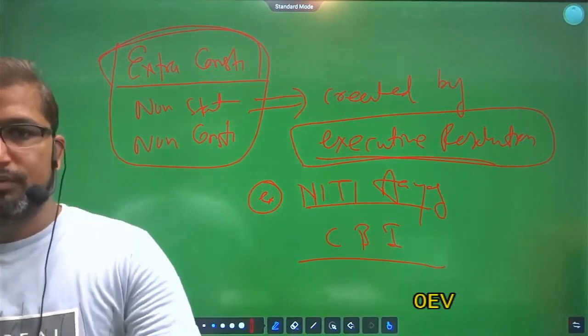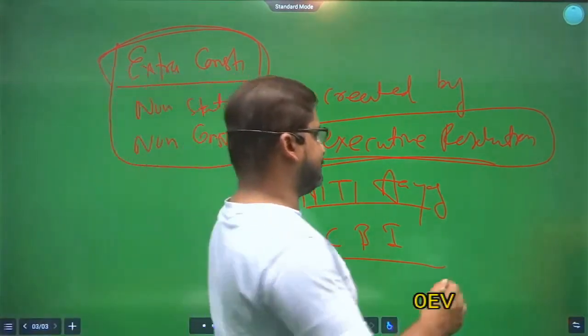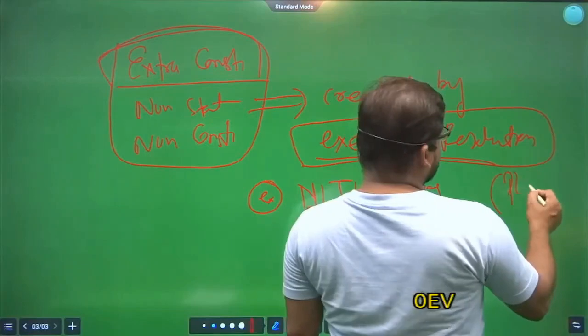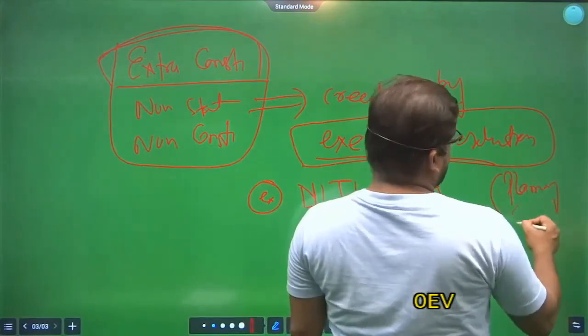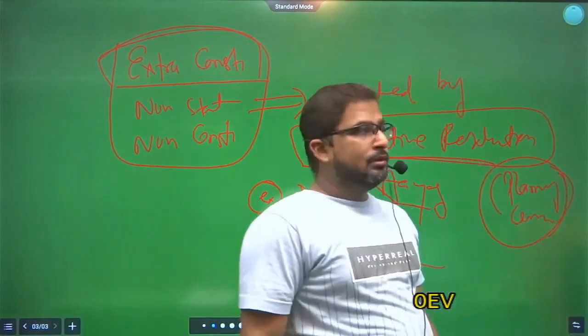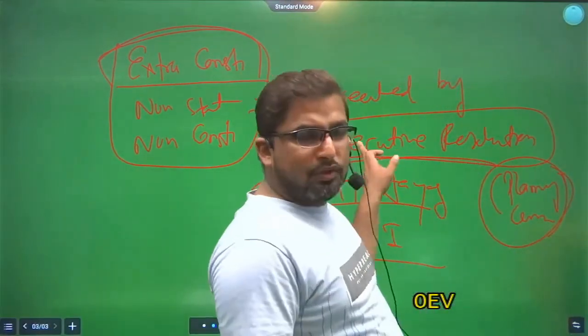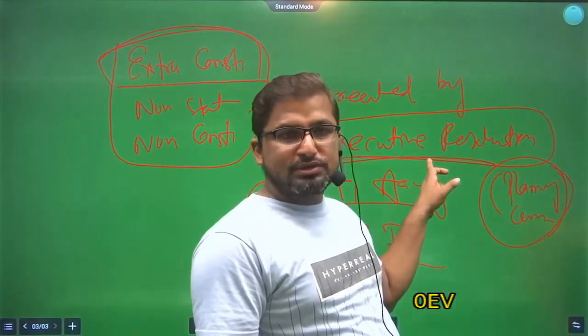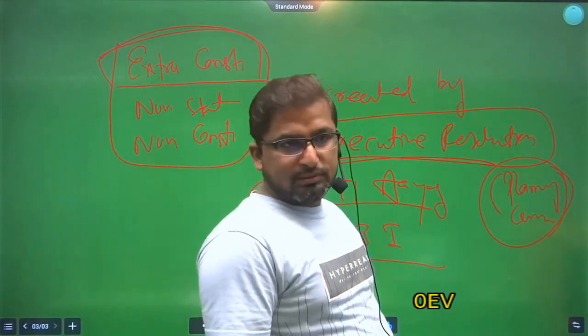For example, Planning Commission was also an extra constitutional, non-statutory body.